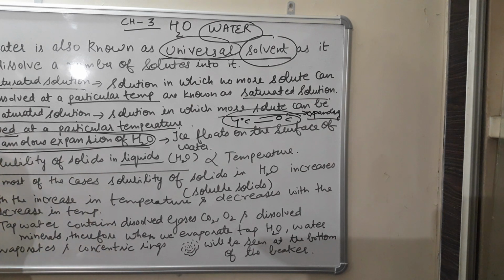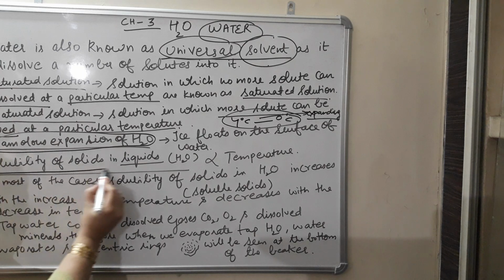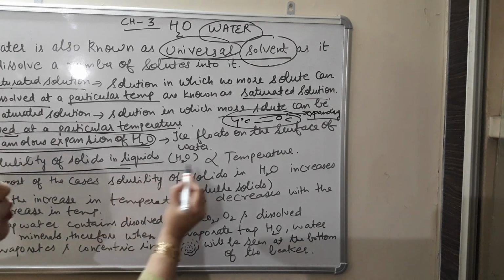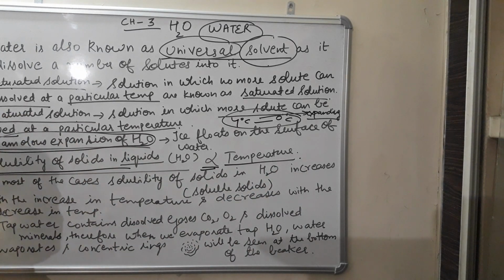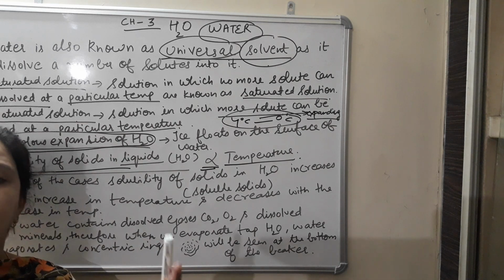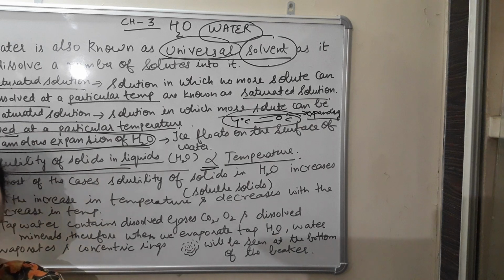Now coming to the next point, I have written about the concept of solubility. That solubility of solid in liquid is directly proportional to temperature in most of the cases. Some exceptions are there that we will discuss when we will discuss about the solubility curve in our next lecture. But in most of the cases, solubility of soluble solid in liquid is directly proportional to temperature. The word directly proportional means what? It means when temperature will increase, solubility will also increase. When temperature will decrease, solubility will also decrease.